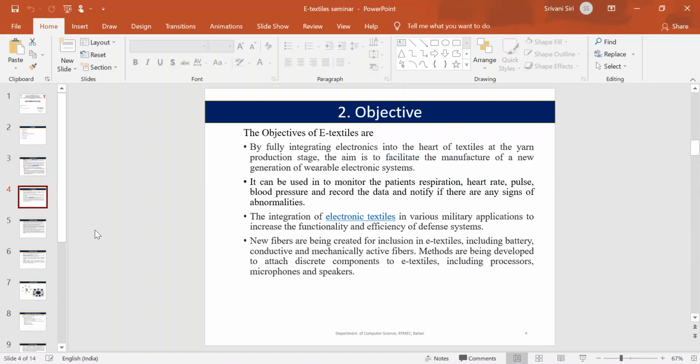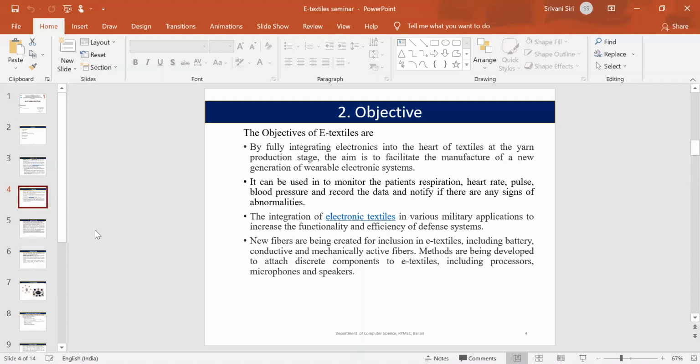Objective. The main aim is to provide wearable e-textiles. At the production stage, the electronics are integrated in the thread. E-textiles are used in different fields like medical, military, and sports. In the medical field, they can monitor a person's heartbeat, blood pressure, and so on, and they store the data. If there are any abnormalities in the patient's body, they will notify the patient.